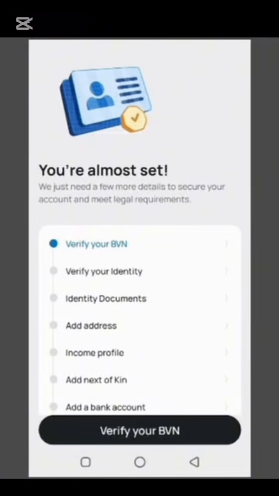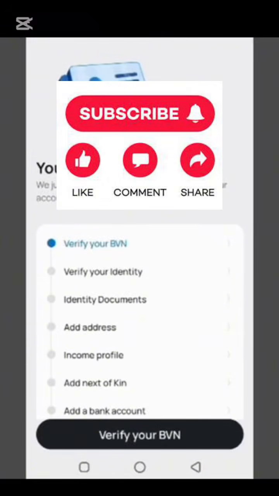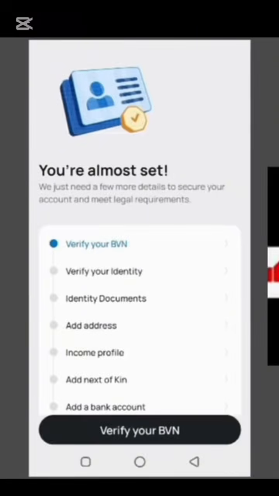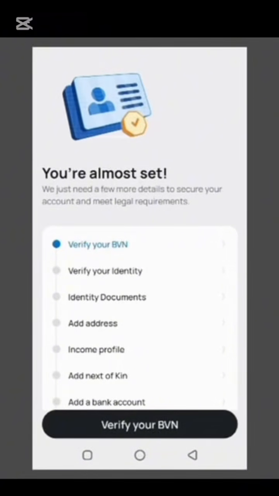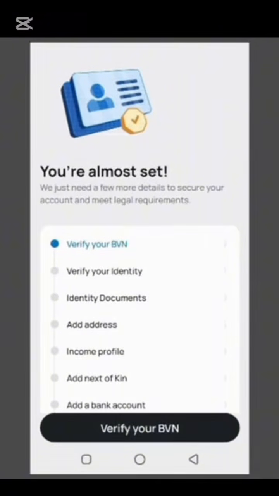Then the next one is your identity. Your photograph will be taken, and you will also need to snap your national ID card, or your driver's license, or international passport for verification. That is for the aspect of your identity. Any one of them, you can provide as your identity document, but it must be a document that is nationally recognized.